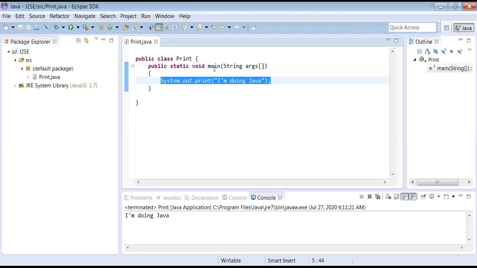And also you remember one more thing. It should always be static. Main method should always be static. Okay. And see the order.